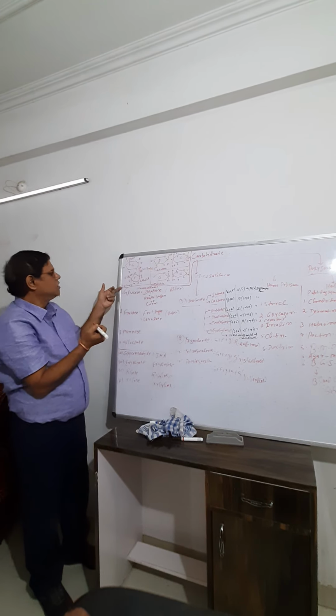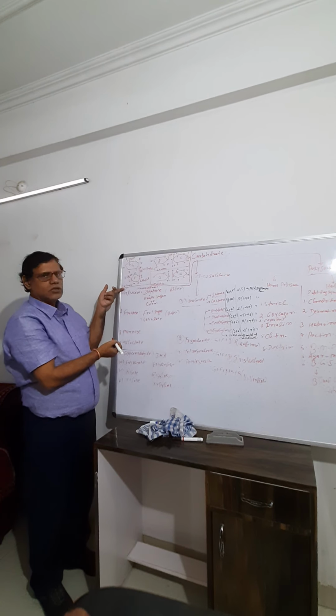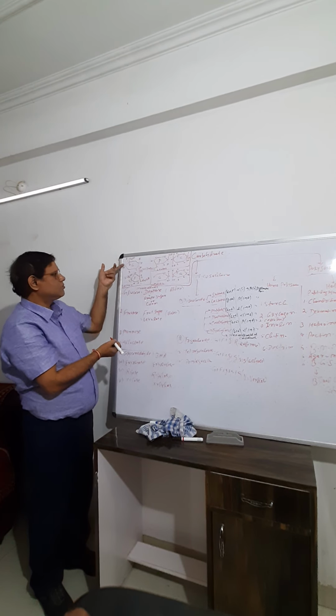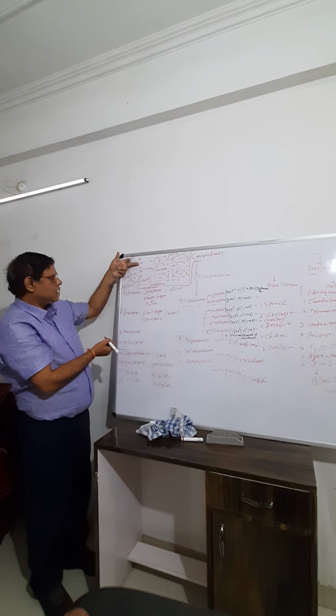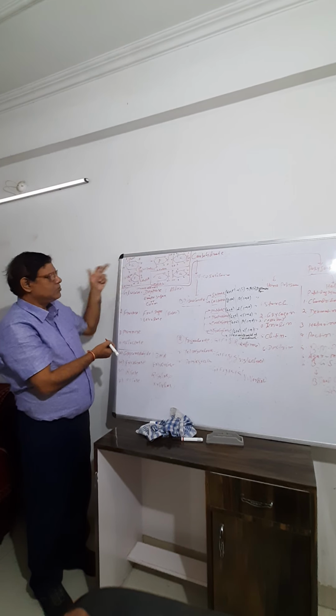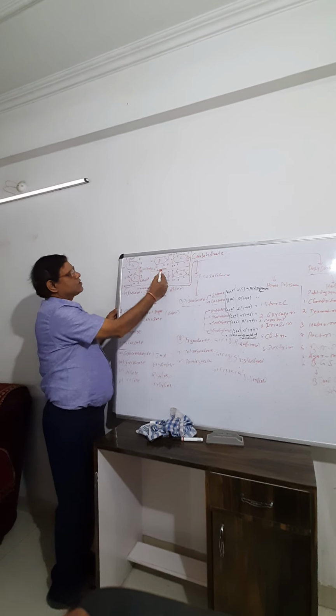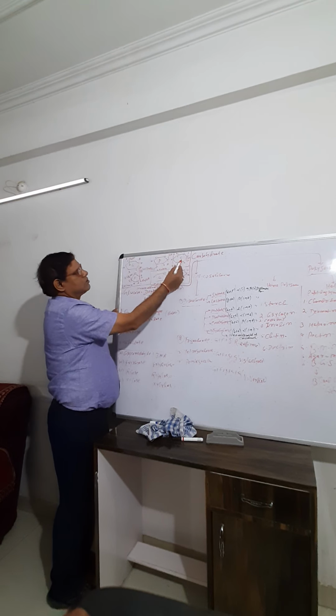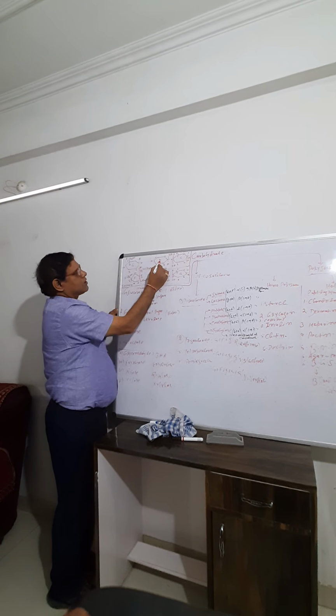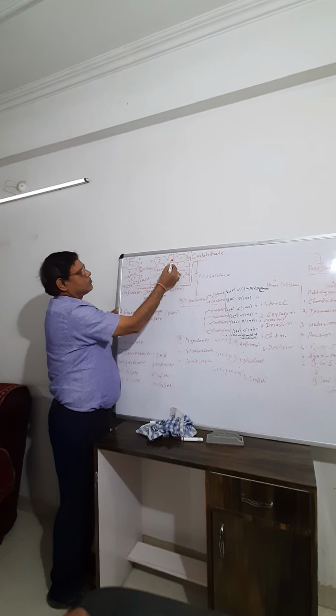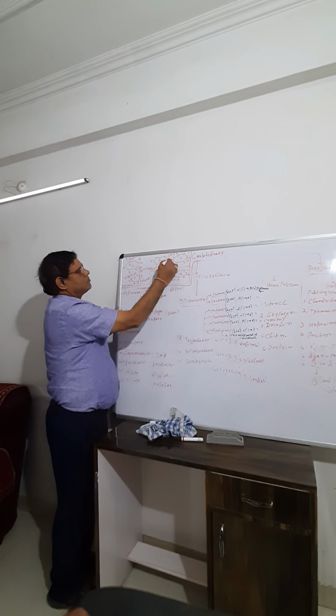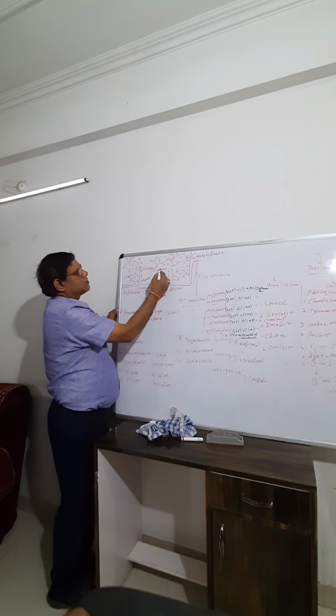Sucrose is also called invert sugar. Sucrose is a non-reducing sugar because both the aldehydic and ketonic groups are involved in bond formation. Lactose consists of one galactose and one glucose. The first carbon of galactose is combined with the fourth carbon of glucose, with the release of one molecule of water. So this is lactose.